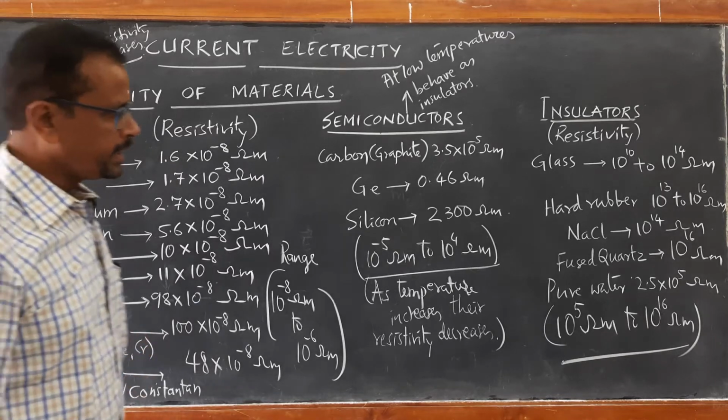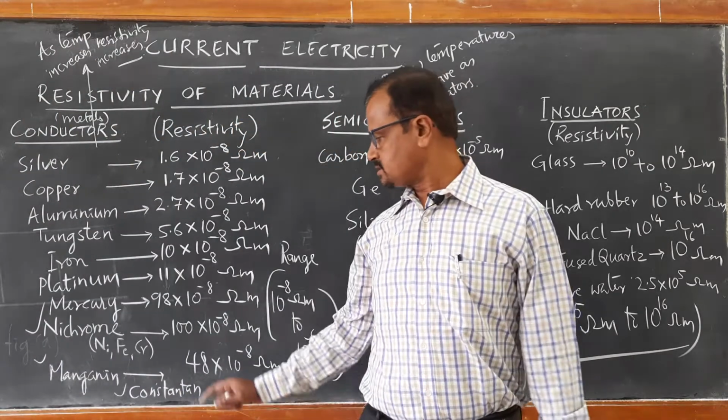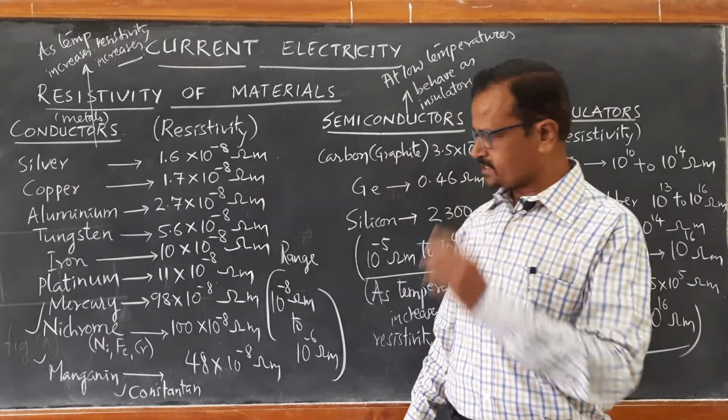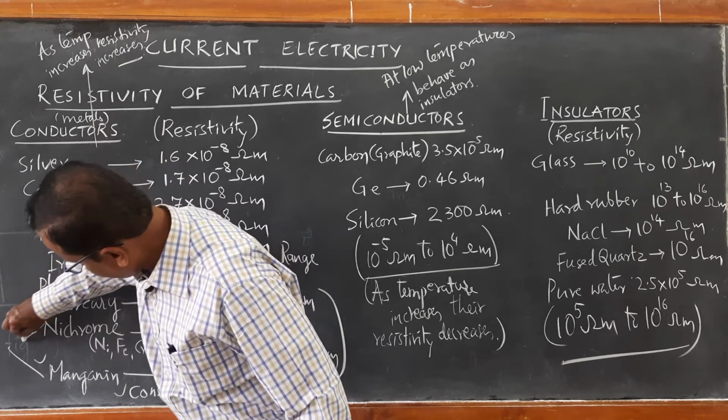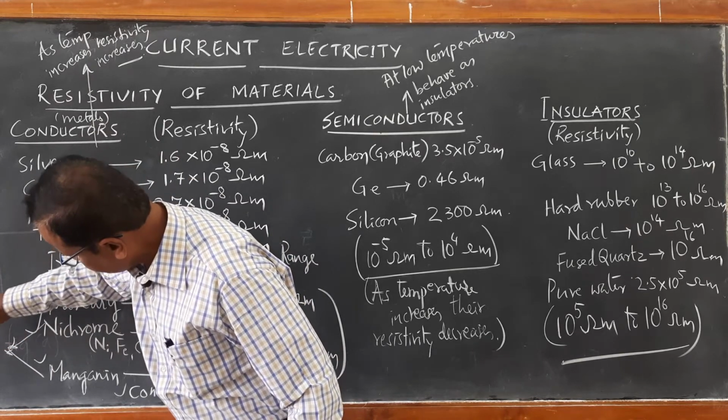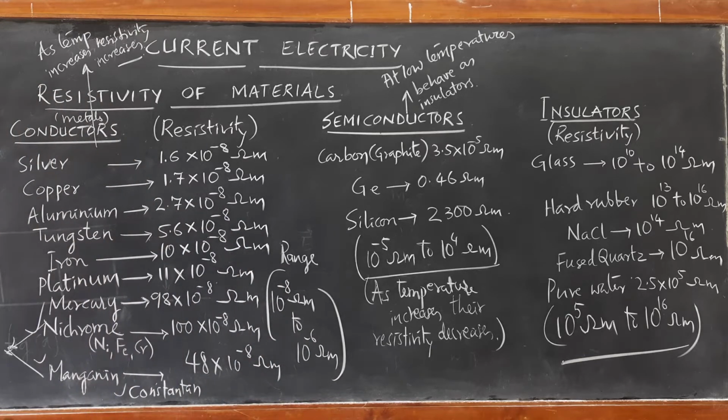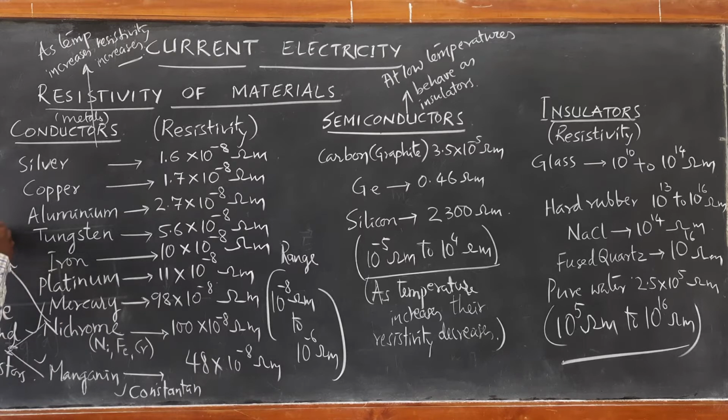As I have told you, nichrome, manganin and constantan are specially prepared alloys which find applications in wire wound resistors, and nichrome is also used as a heating element.